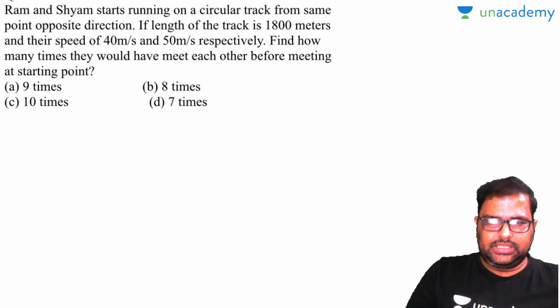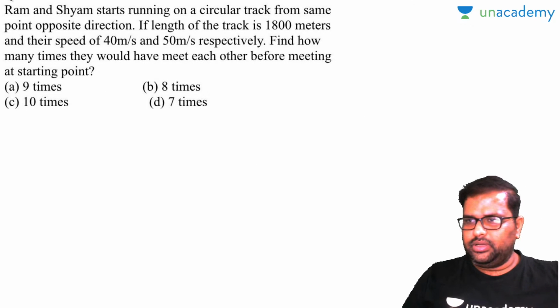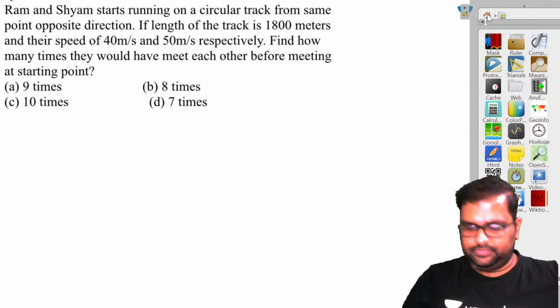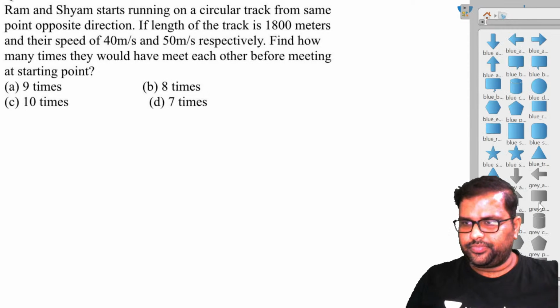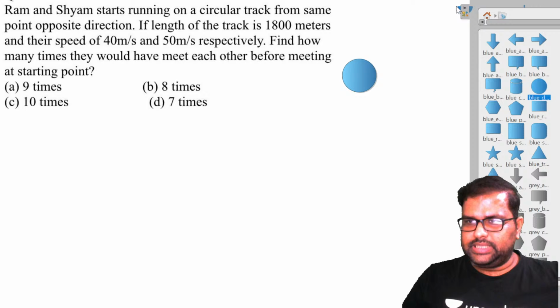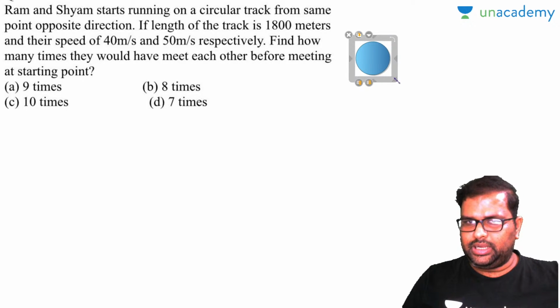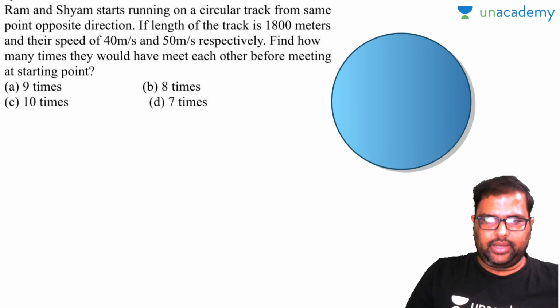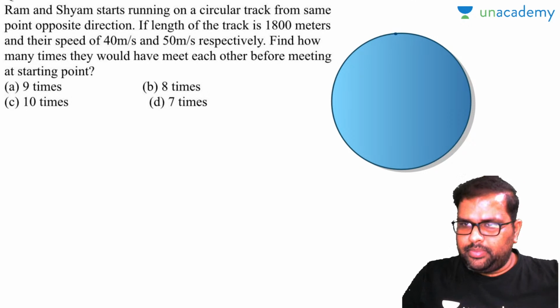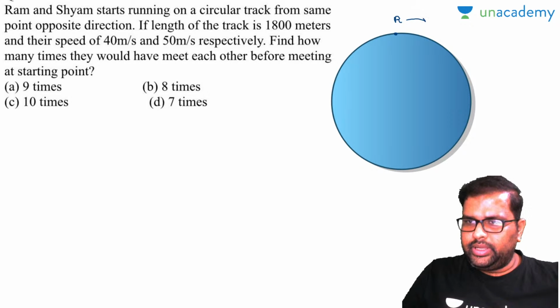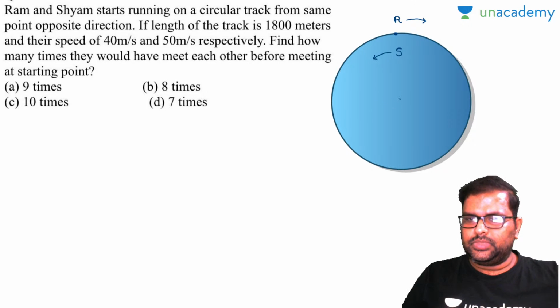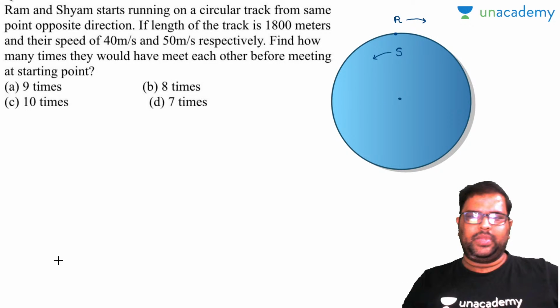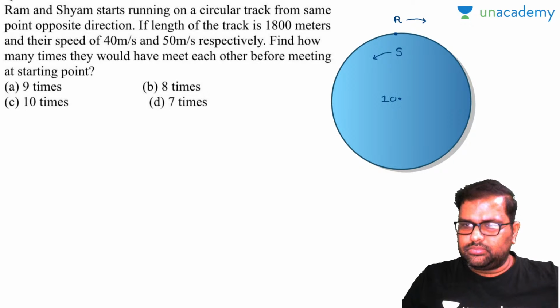Now look, there is a logic for these circular track questions here. First of all, I'll show that logic. So see here, Ram and Shyam start running on a circular track from the same point in opposite directions. Let us take Ram here moving clockwise, Shyam here moving anti-clockwise. This is the center of the track. If the length of the track is 1800 meters.